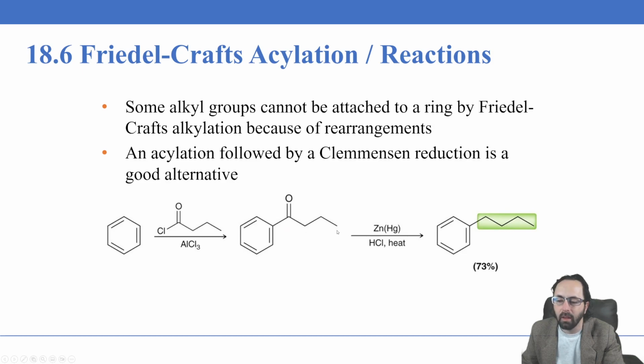This can be done with a zinc and mercury amalgam under acidic conditions, and heat will ultimately produce this alkylated benzene ring, alkylated only at the primary position and not at the secondary position, which we saw as the competing reaction when we did the Friedel-Crafts alkylation instead of the acylation.